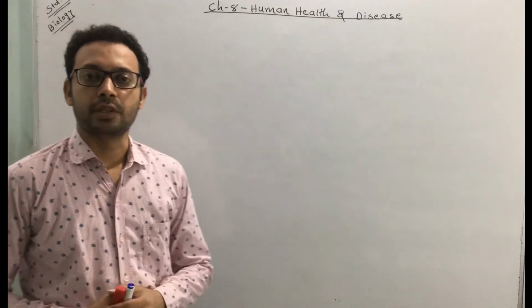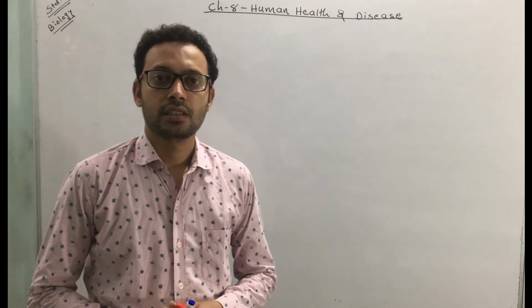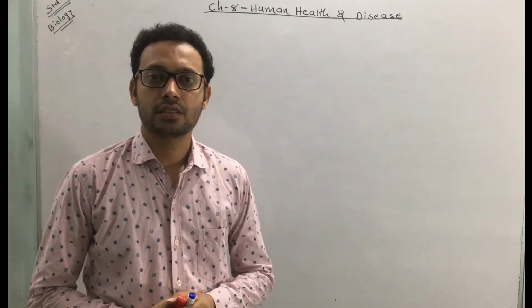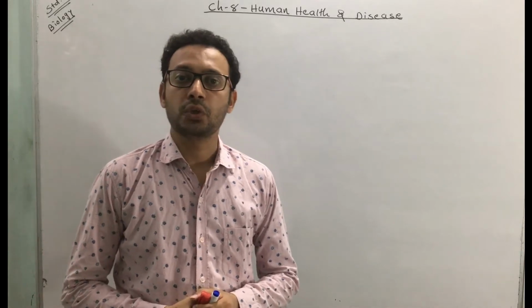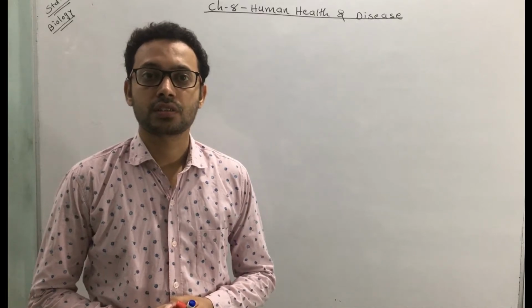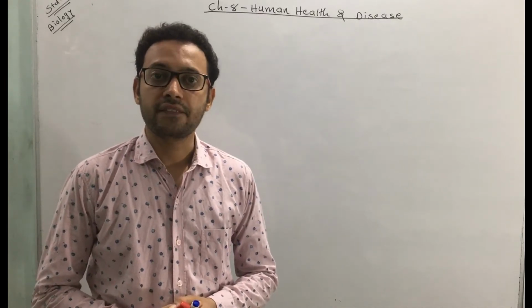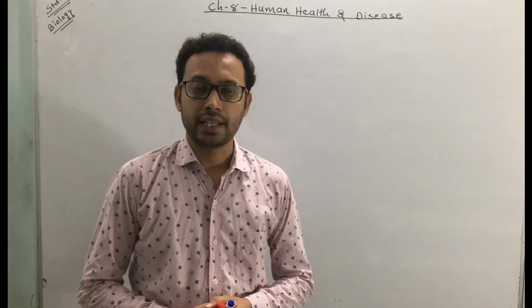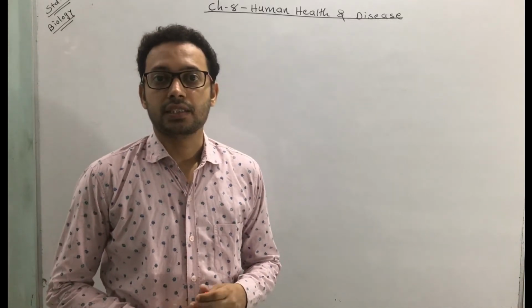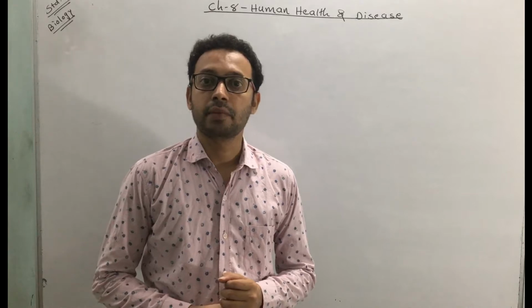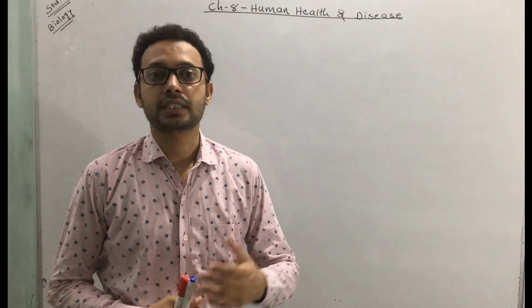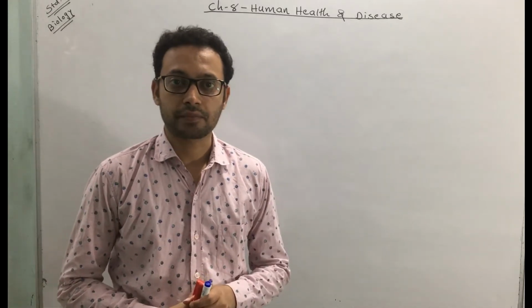We have already started with chapter number 8, Human Health and Disease. In this chapter, till now we have finished many aspects of human health and disease, and that includes what is human health, what is disease, what are the different types of disease, and we have discussed some of the infectious disease and their pathogens. Like we have discussed typhoid, pneumonia, common cold, ascariasis, amoebiasis, elephantiasis, malaria, ringworm, and we have also discussed how to protect us against them. Okay, so that we have already discussed it.